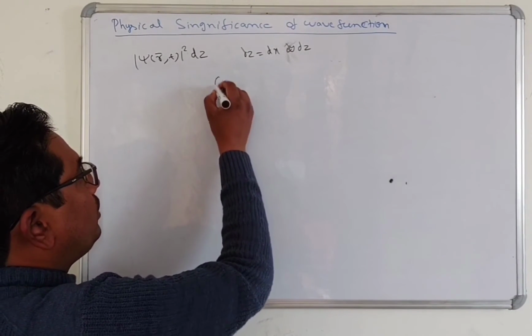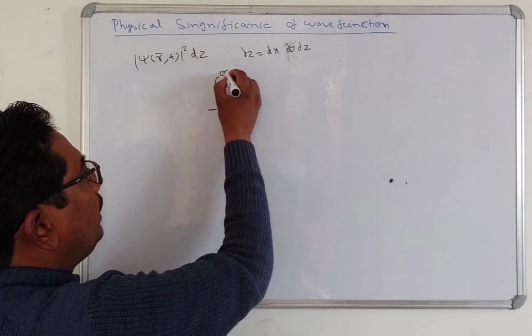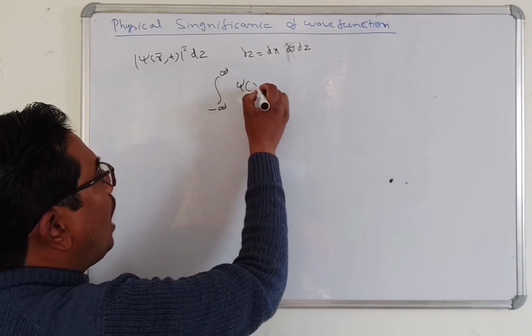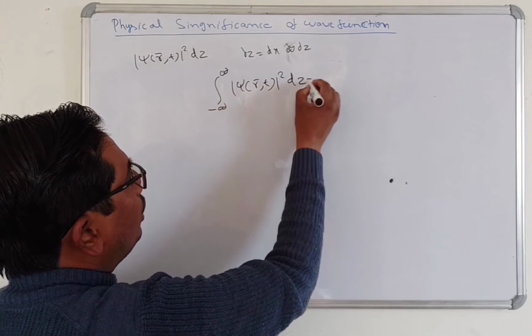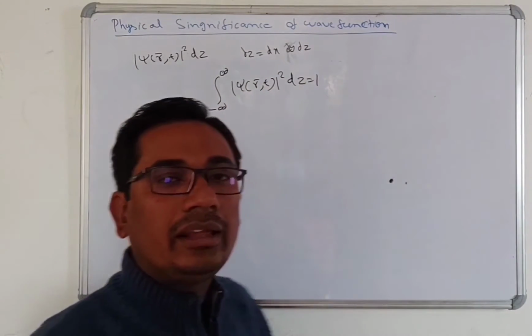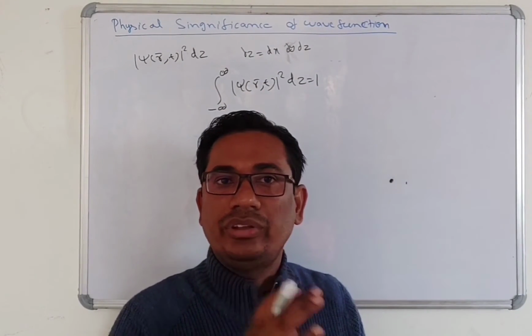The normalization condition in the case of 3D is the integral of |ψ(r,t)|² dτ equal to 1.